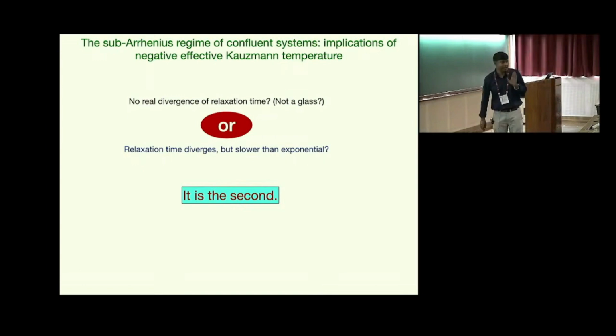So the second possibility is that the relaxation time indeed diverges, but it diverges differently, or slower than exponential. We think it is the second, and we have several reasons to believe that. I'll just explain one of them.